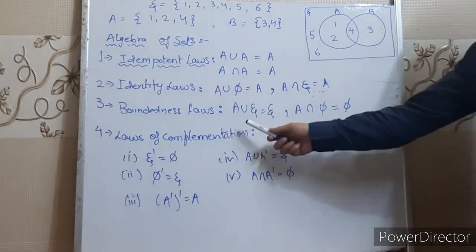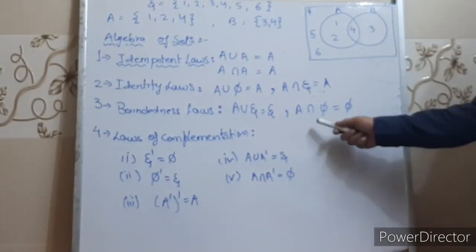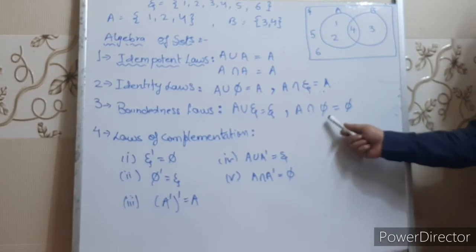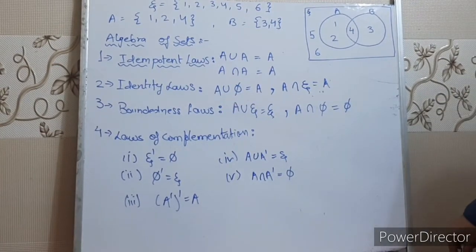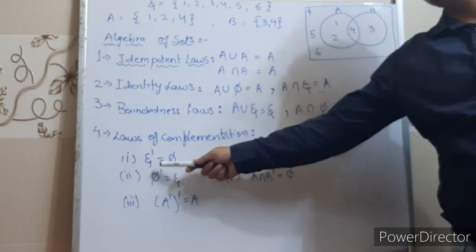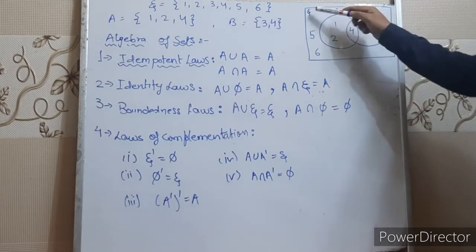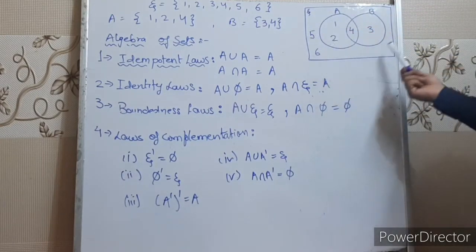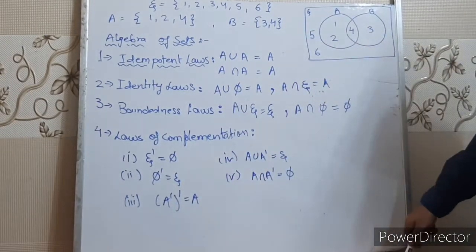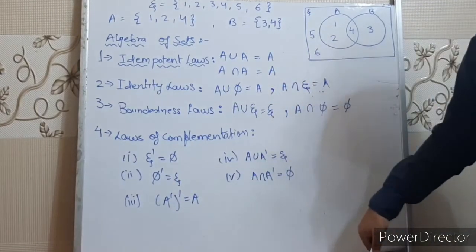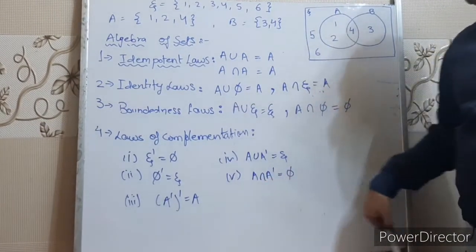Boundedness law states if we take the union of any set with the universal set, we'll get the universal set. If we take the intersection of any set with the null set, we'll get the null set. Right, children? Next is laws of complementation. That means first is the complement of universal set is a null set. Okay? Complement of universal means outside this box. That means there nothing is lying. All the elements are lying inside the universal set. So the complement of universal set will be null set. The complement of null set is universal set. And if we take the complement of any complement set, we get that set again.